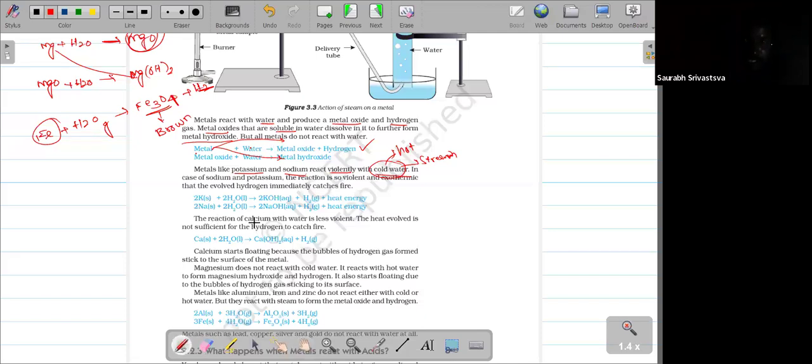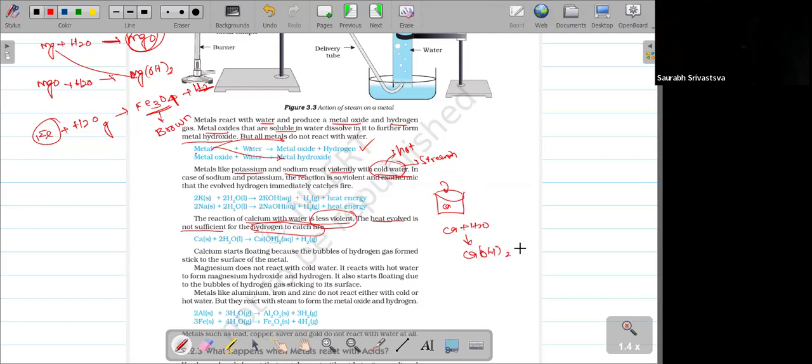Next important thing, calcium reacts with water less violently. Many exams ask this question. It releases heat energy, but the heat energy is not sufficient for the hydrogen to catch fire. So that's the reason. You keep one beaker and throw in the calcium, and the calcium will react with water. Then you will get calcium hydroxide.